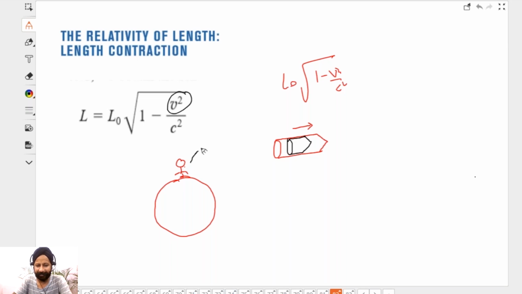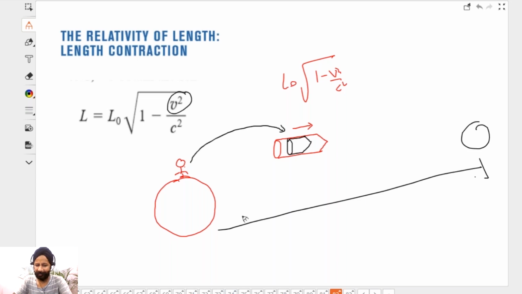तो ये person कहेगा कि this one is squeezed, but this will say this length has contracted. This has become smaller now. Things have come closer and closer.